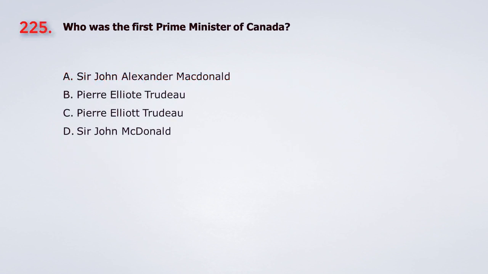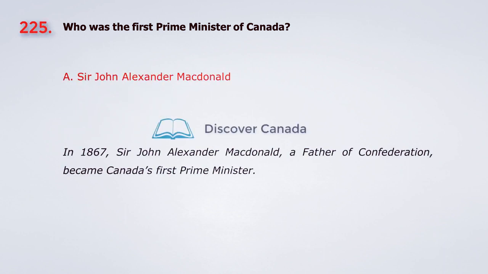Question 225. Who was the first Prime Minister of Canada? A. Sir John Alexander Macdonald. B. Pierre Elliott Trudeau. C. Pierre Elliott Trudeau. D. Sir John Macdonald. The answer is A. Sir John Alexander Macdonald.